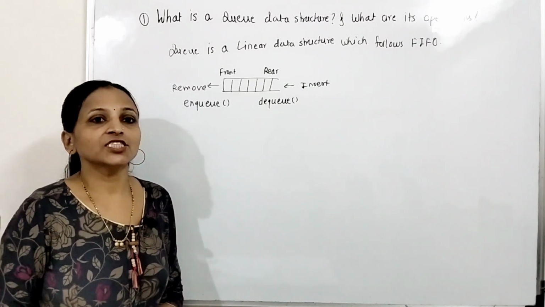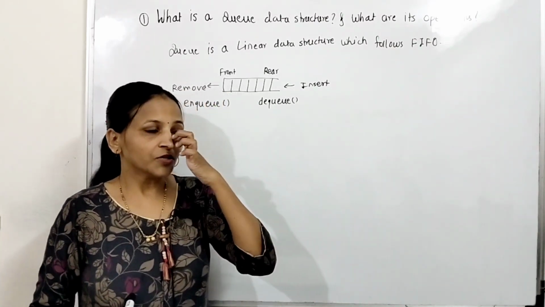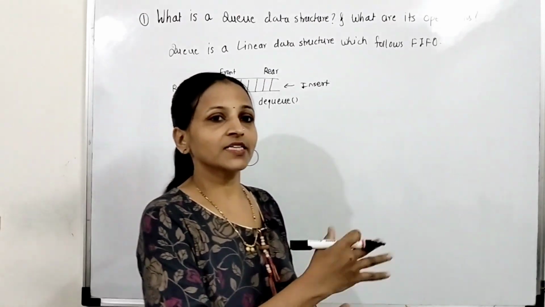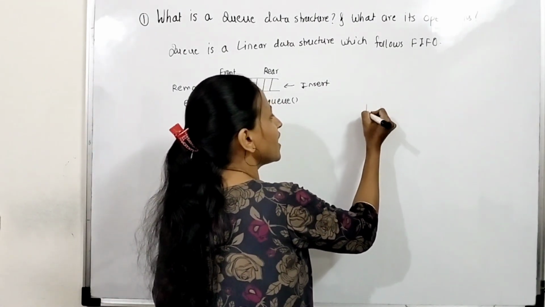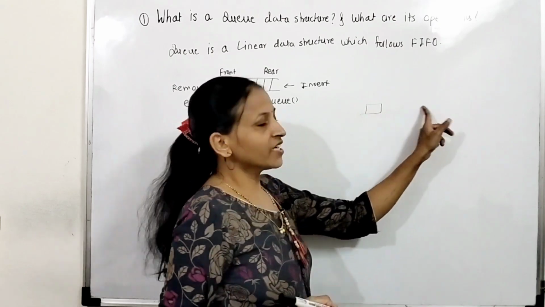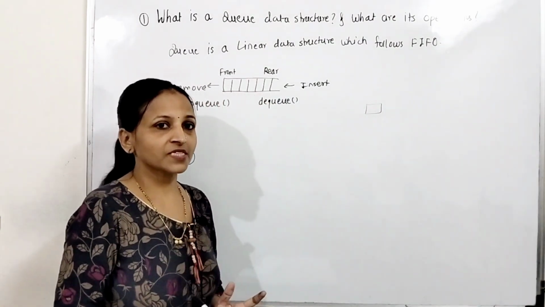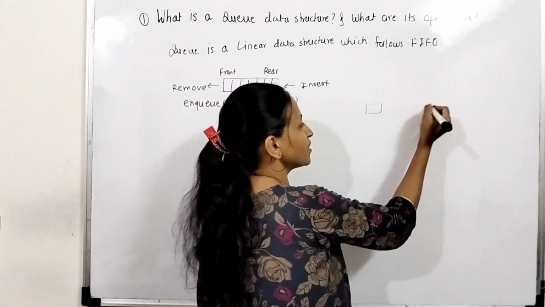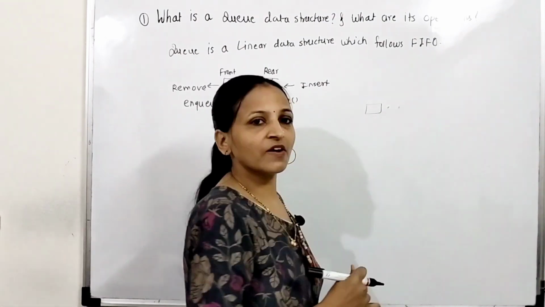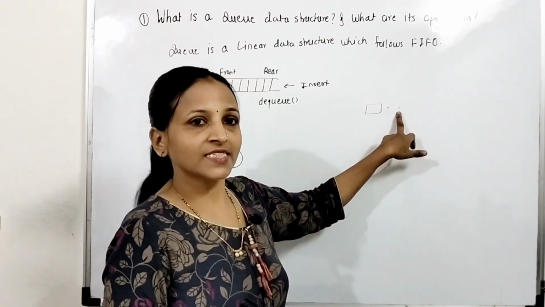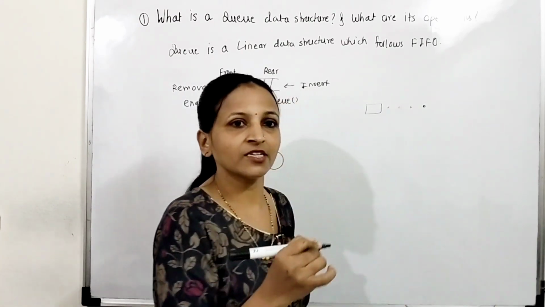Now for understanding this queue data structure, I am going to explain one real-time example. You know there is a cinema hall and there is one ticket counter. Consider this is a ticket counter, and suppose there is no one in the queue of that ticket counter. Suppose you are the first person to enter the ticket counter queue, then you will be the first person in the queue. Then suppose one more came at second place, one more at third place, one more at fourth place, and so on.